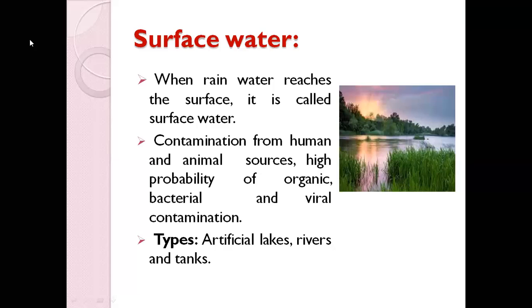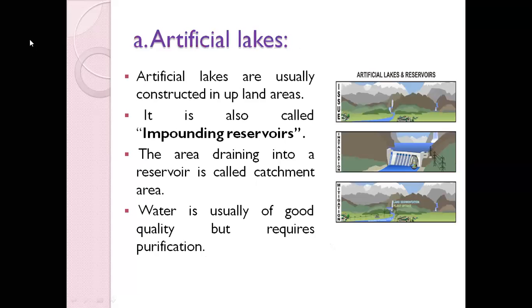Okay, so if you want to use this type of surface water, first you need to do some form of treatment. That means you have to purify it, you have to clean it properly, and only then can you use it. And of surface water, we have three types: artificial lakes, rivers, and tanks. So we'll start with the first one, the artificial lakes.